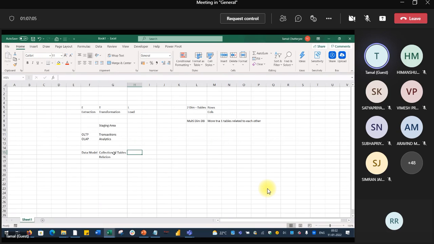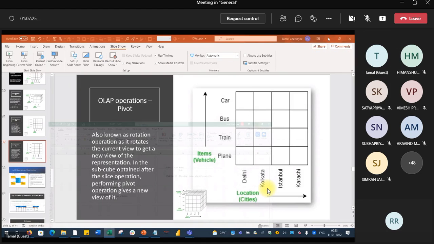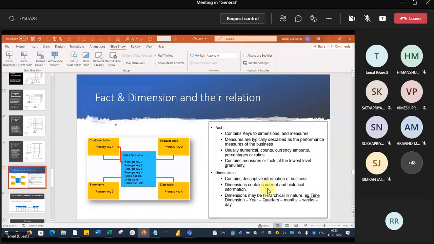Anyway, okay, data model: collection of tables and their relations. We are starting the session for data model now. See this picture. Do not go through the text.